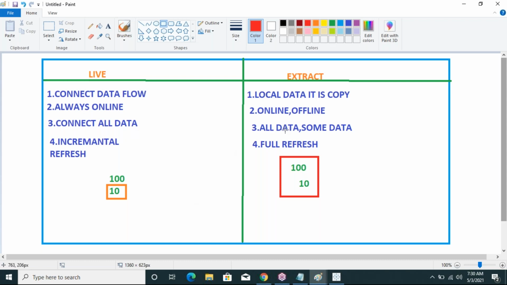In extract, all data or some data is extracted. The fourth point is that live is incremental refresh, and extract is a full refresh. These are some of the differences between live connection and extract connection.